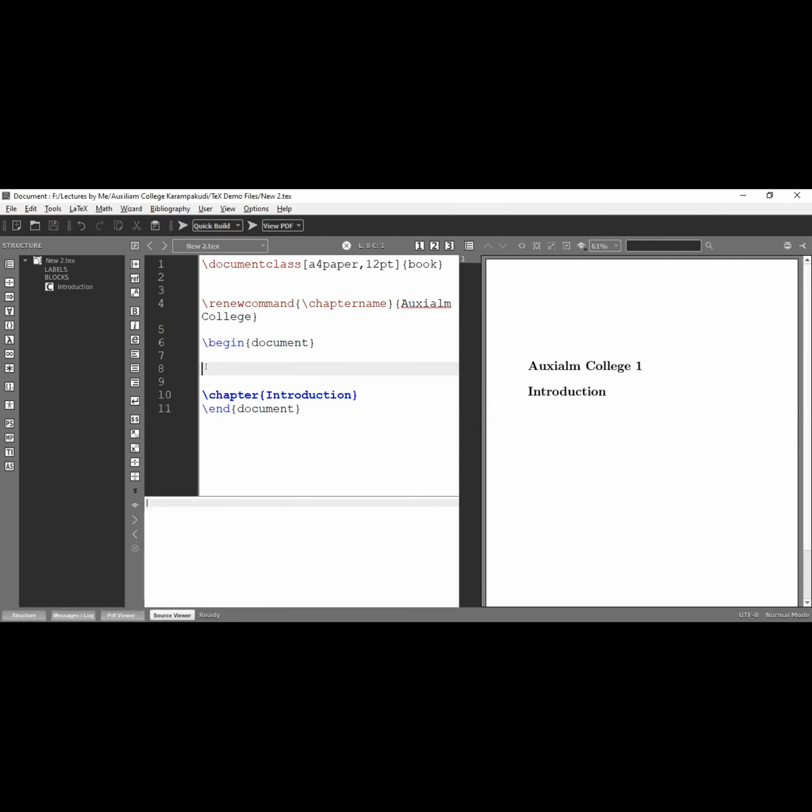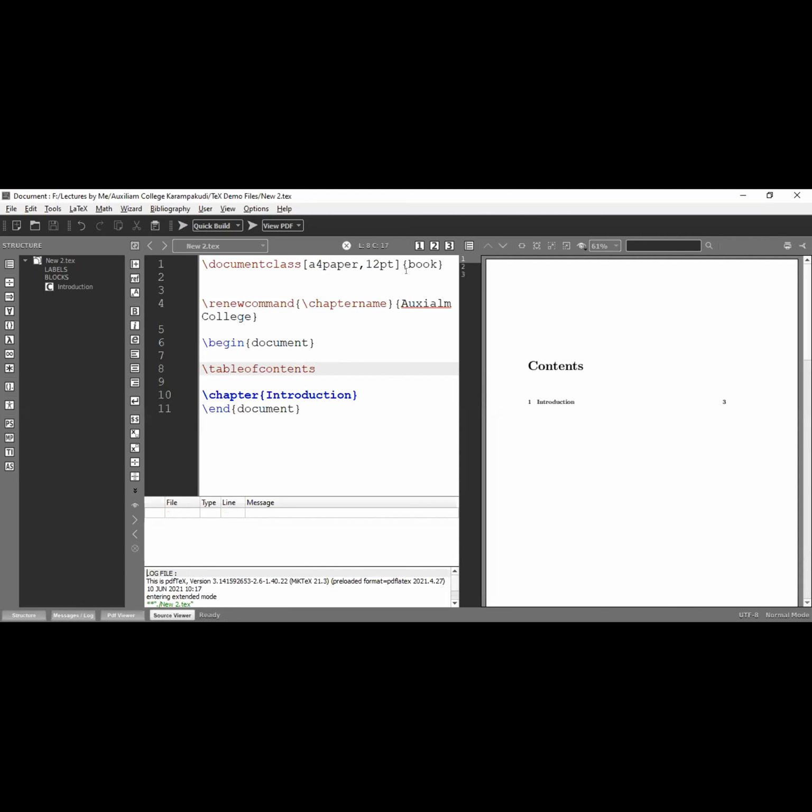Okay, so I'm going to change some other name. Suppose index. Yeah, a table. Now I'm going to create a table of contents, just to see that table of contents. Now I'm going to run this file. So it becomes content. Table of contents means it becomes content. Yeah, introduction appears on page number 3.